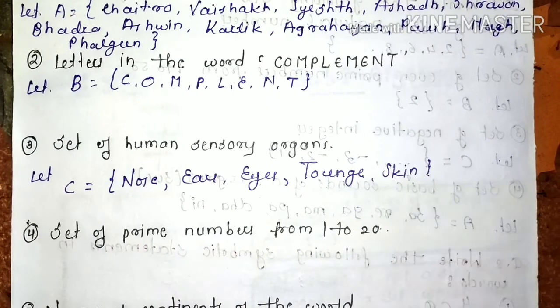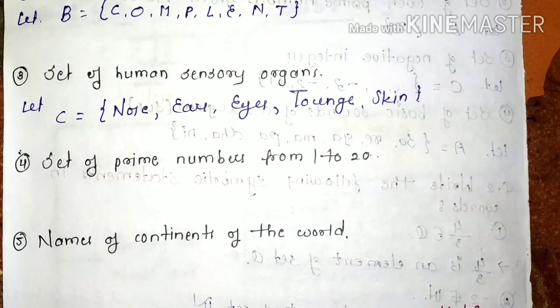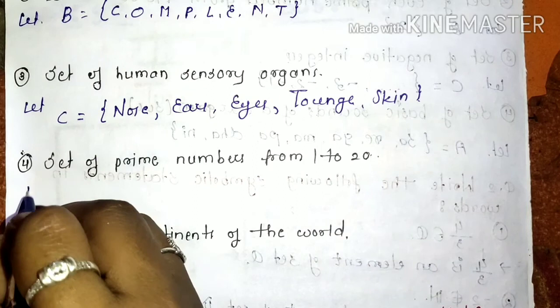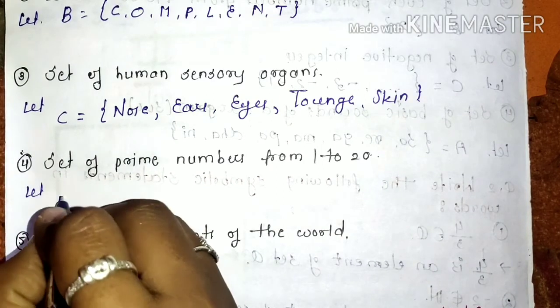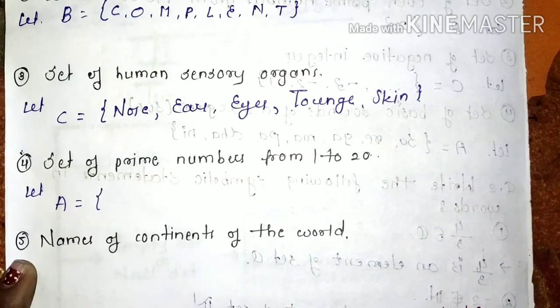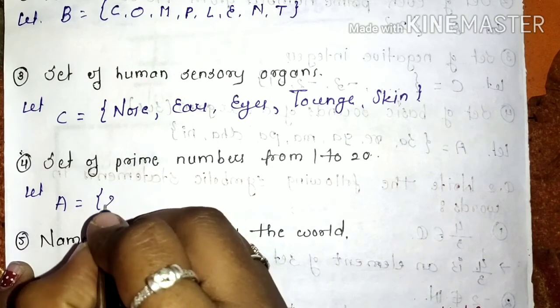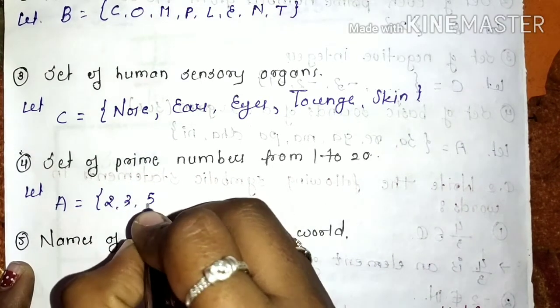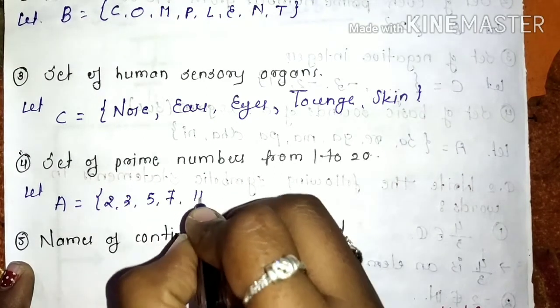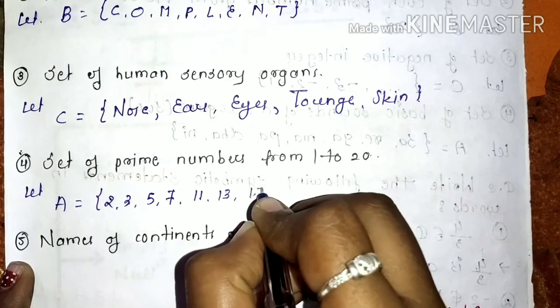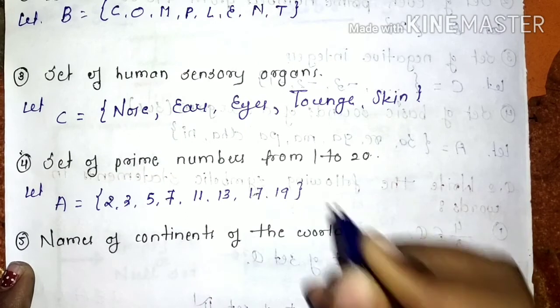These are 5 sensory organs. Next, the set of prime numbers from 1 to 20. So letters denoted by the, again take capital A. So which are the prime numbers from 1 to 20? 2, 3, 5, 7, 11, 13, 17 and 19.